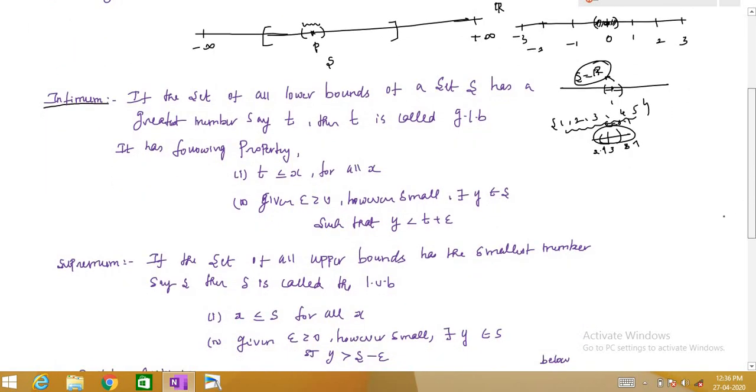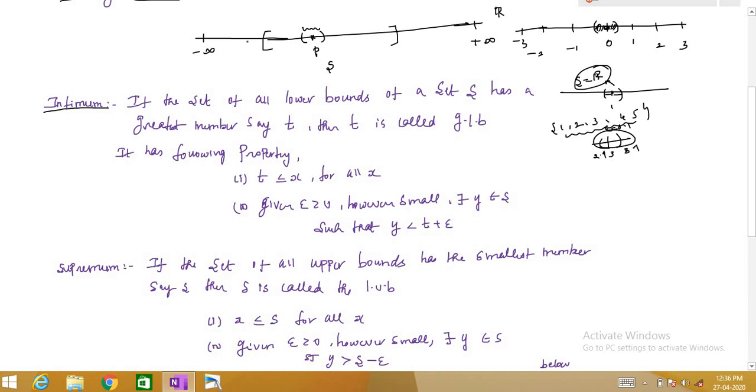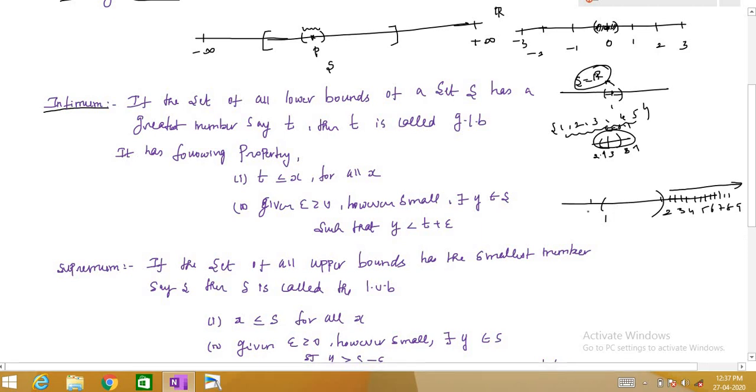So the second definition is the infimum, along with the set of all upper bounds. Let us say this is our interval, 1 to 2. Now we can see that there are infinitely many points that are greater than 2. It can be 3, 4, 5, 6, 7, 8. All can be possible upper bounds. And there are infinitely many points that are less than 1: 0, -1, -2, -3, etc. So the upper bound can be 2, 3, 4, 5, anything can be an upper bound.